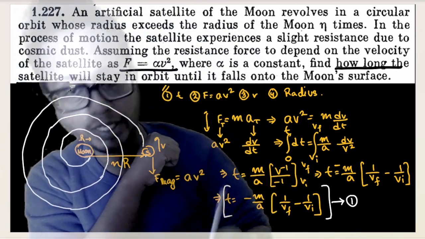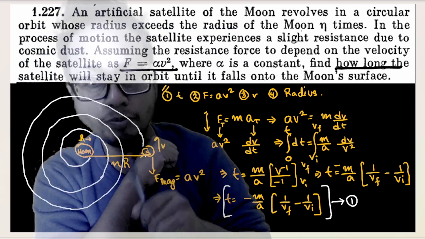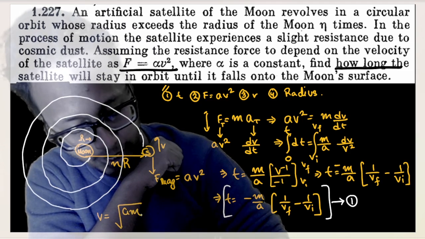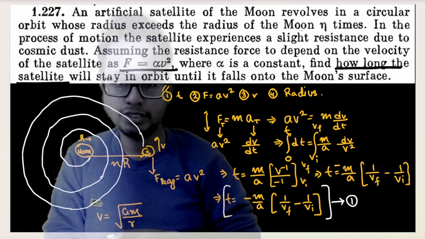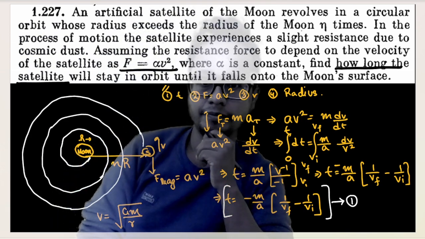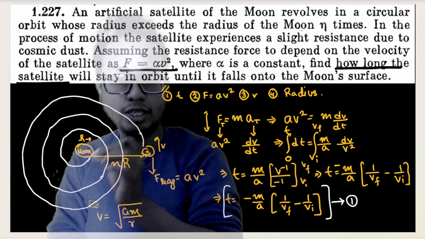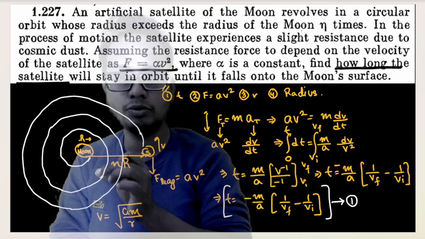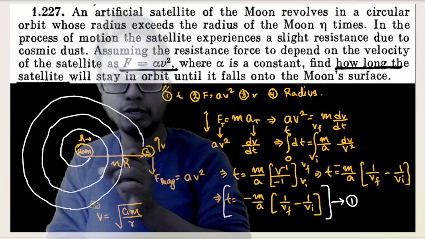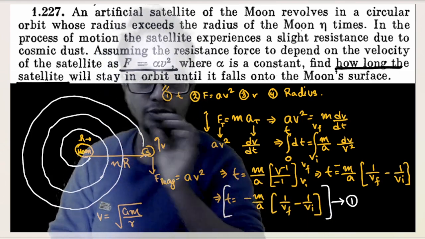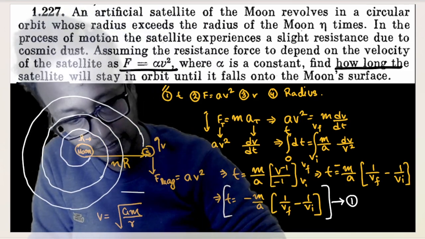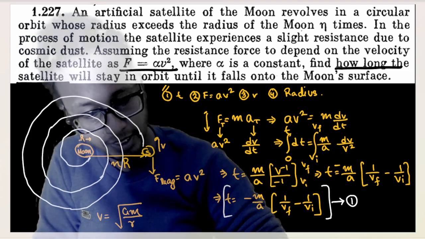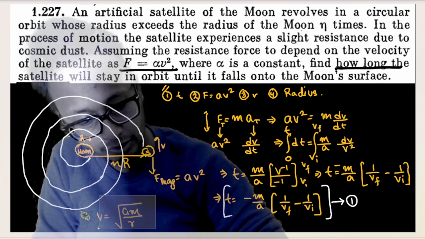So if I know that at every point in the spiral the velocity would be an orbital velocity, I also know that the velocity would be nothing but v equals under root of GM by capital R, where R is the distance of the satellite at that instant, isn't it? Suppose when it collides with the moon, the final velocity is nothing but under root GM by radius of moon. Initial velocity is nothing but under root GM by this much distance. Understood this much? This much should be understood. So we get from our equation that the final and initial velocities are GM by radius of moon and GM by n into radius of moon.